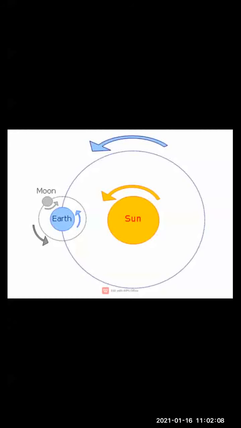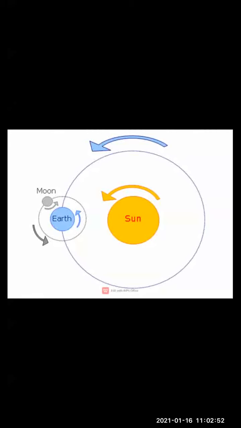The revolution of the earth around the sun and the tilted axis of the earth. We know the earth's axis is tilted. Clear, children? We studied about it in our previous lectures. So its rotation and revolution are the two important factors which are responsible for the apparent movement of the sun. Clear? So see, children, if a question arises in the exam like this: what are the two factors which are responsible for the apparent movement of the sun? The revolution of the earth around the sun and the tilted axis of the earth.